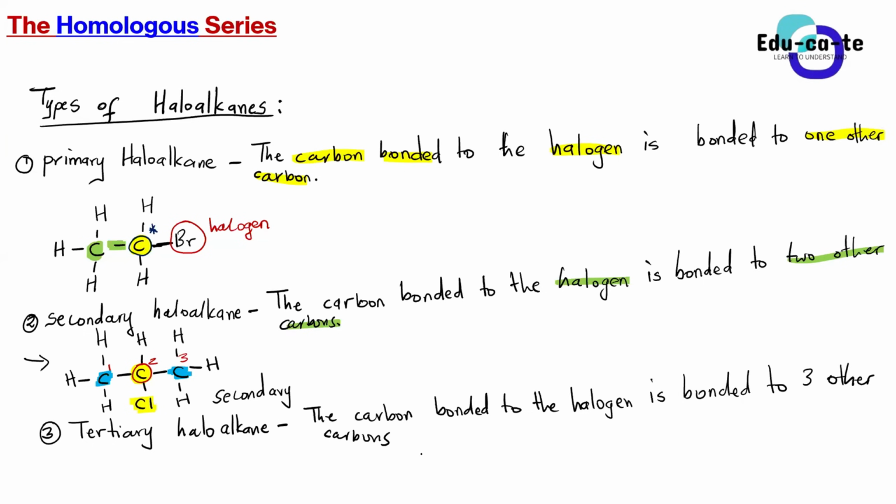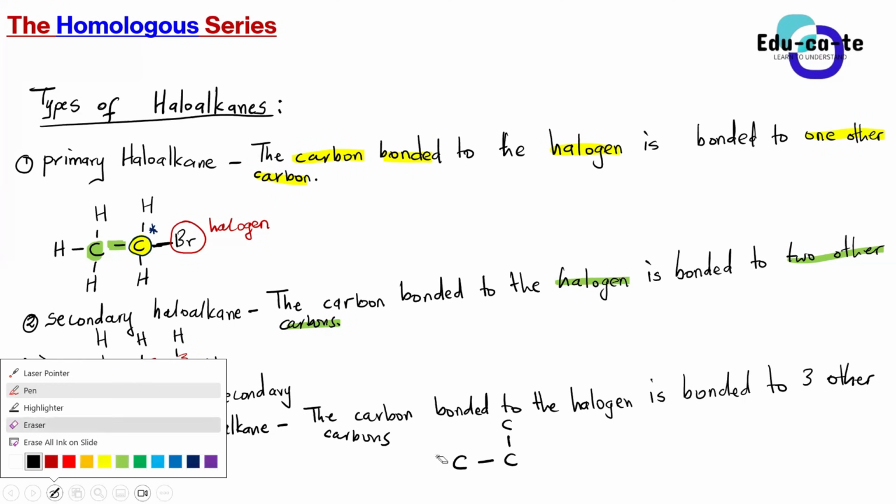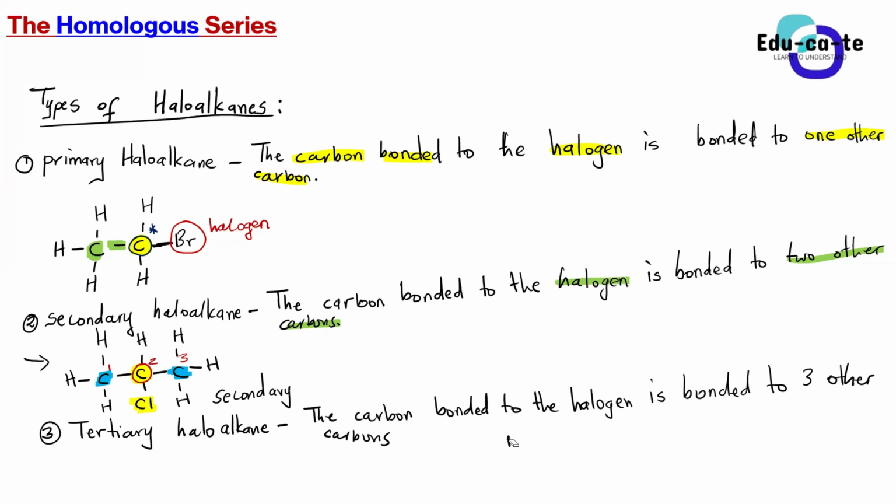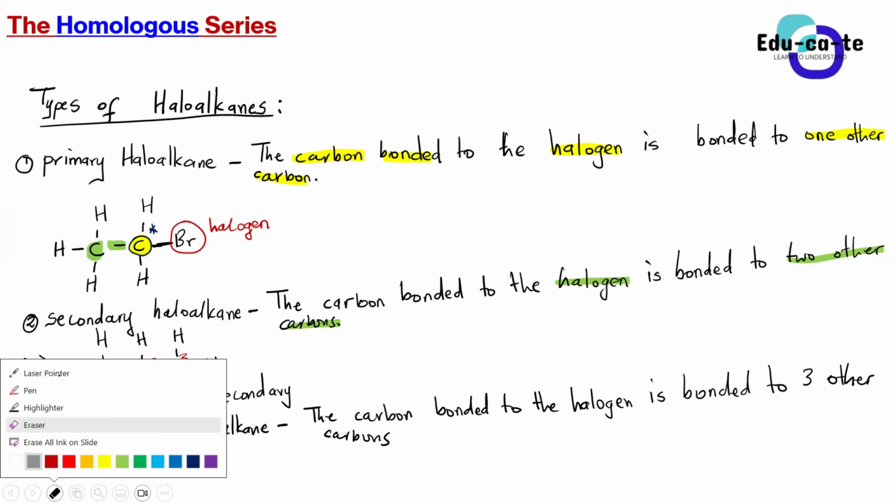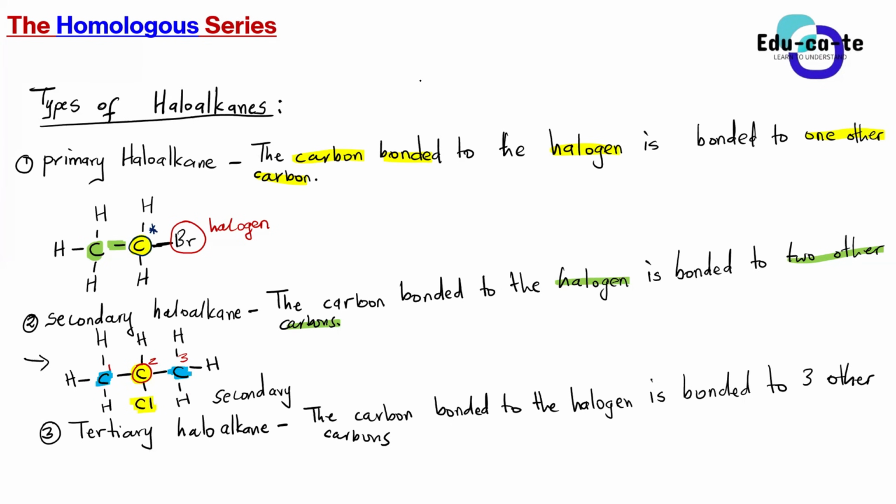I don't know if I'm going to have enough space to draw here, but I will try my best. Space constraints, let me just draw it somewhere else. Okay, so let's say I've got a carbon here, a carbon here, a carbon here, then a carbon here.